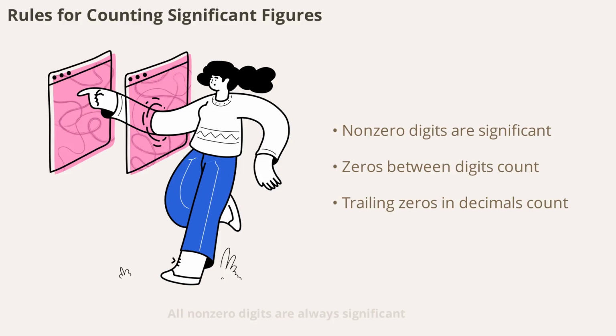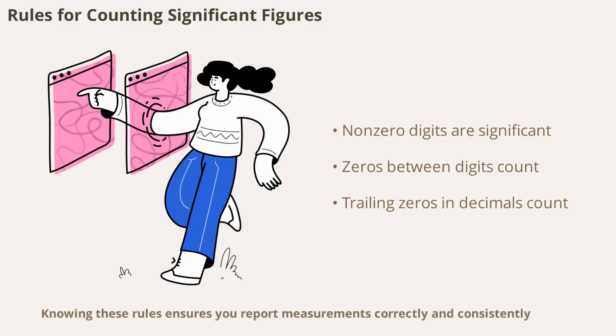All non-zero digits are always significant. Zeros between non-zero digits are also significant. Leading zeros are not significant, but trailing zeros in a decimal number are. Knowing these rules ensures you report measurements correctly and consistently.